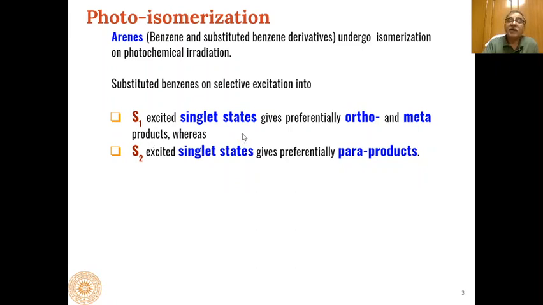In substituted benzene derivatives, it has been found that if the substrate is selectively excited to the S1 state, then ortho and meta products are formed, and if it is selectively excited to the S2 state, then it will preferentially give para products.